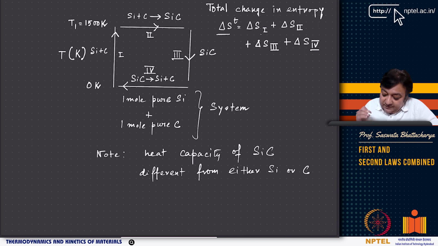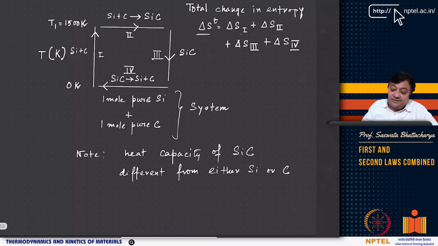Now, remember, the heat capacity of silicon carbide is different from that of silicon or carbon. Silicon has a different heat capacity, silicon carbide has a different heat capacity, carbon has a different heat capacity. Again, carbon in different forms. So what is the form? Let us assume that we have taken carbon in the form of graphite, right? So silicon and carbon, 1 mole you have taken, and carbon is in the form of graphite. But all of these, silicon carbide, silicon and carbon, this is the most important point, will have different heat capacities, right?